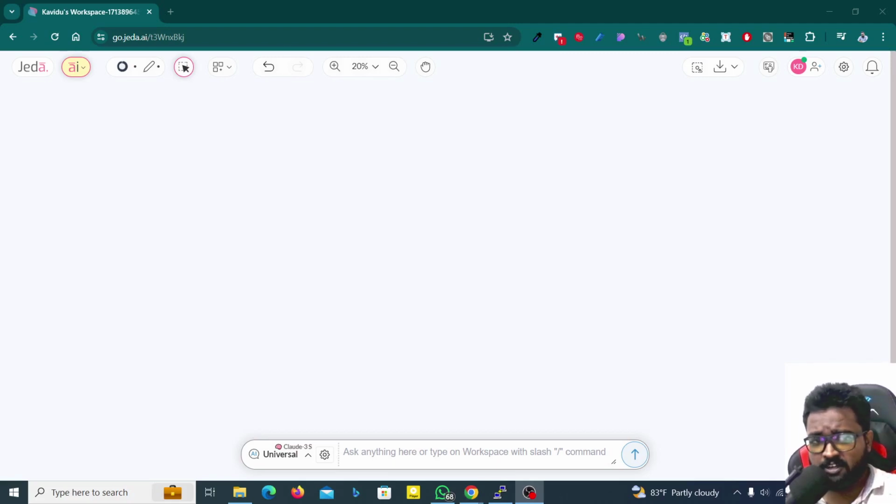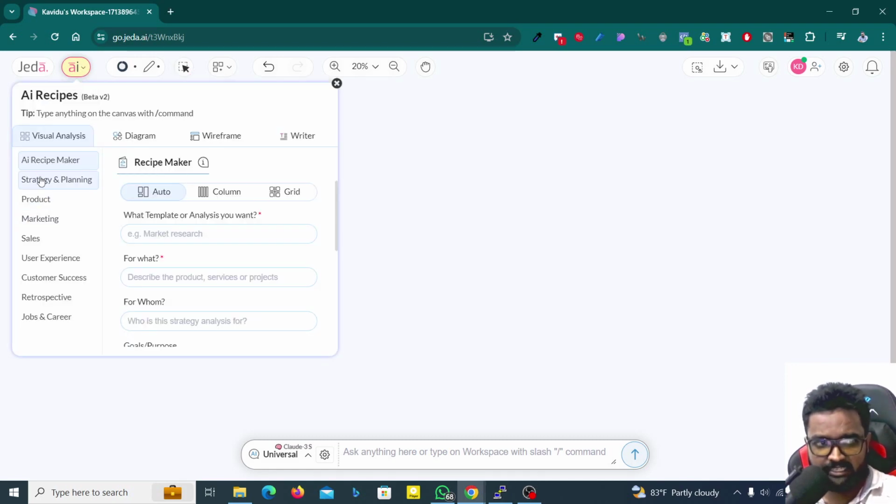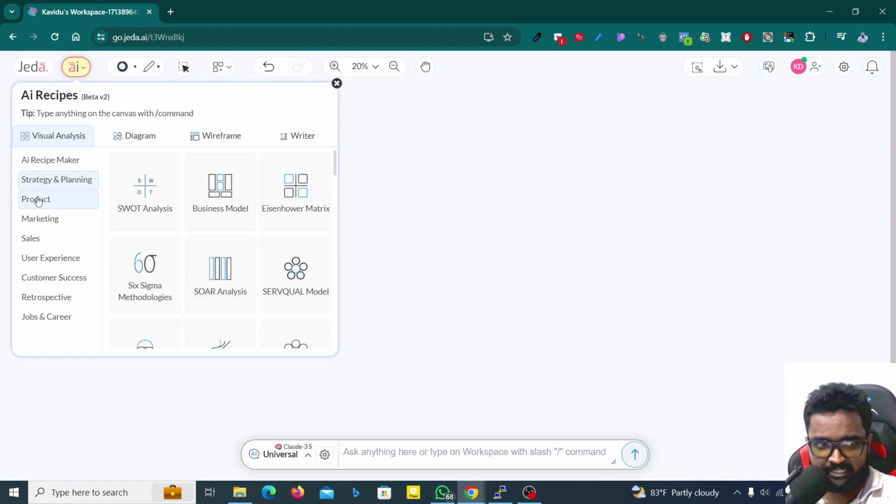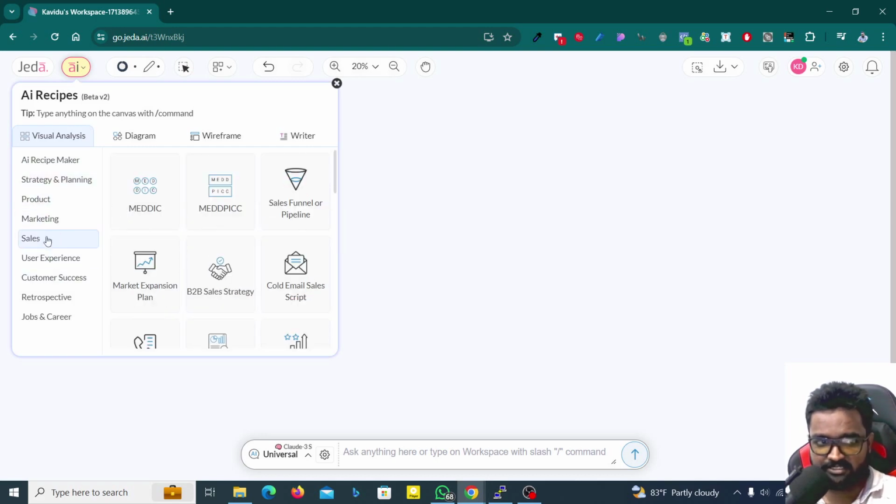Today let's talk about how we can get a plan, actually how we can get some effective strategies for increasing brand awareness. So here I'm on Jeda AI platform. You can go to go.jeda.ai, then you will be able to make a new workspace. And then here you will get the AI menu option. Just click on it. And then you can see AI recipe maker, strategy and planning, and product marketing sales. Those are the things that you can use.